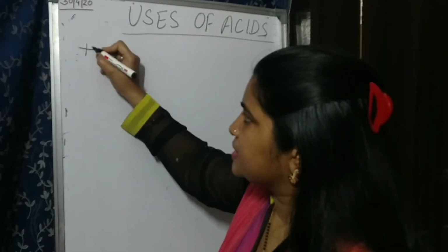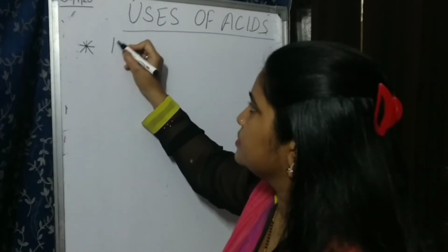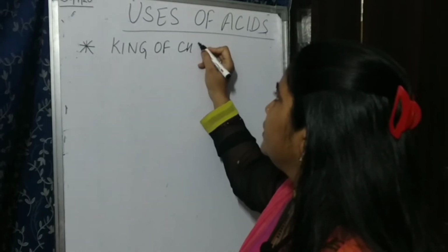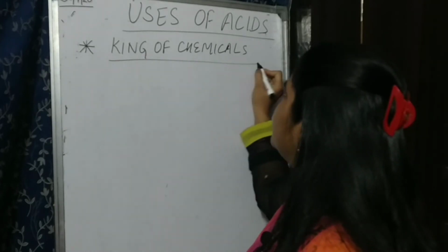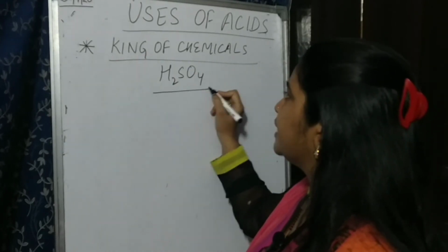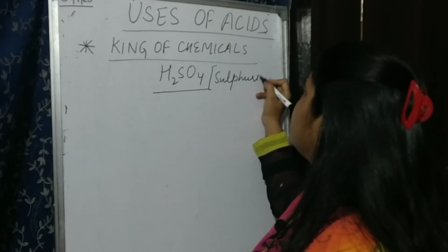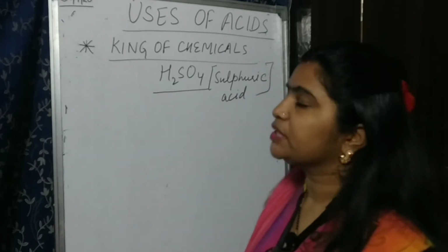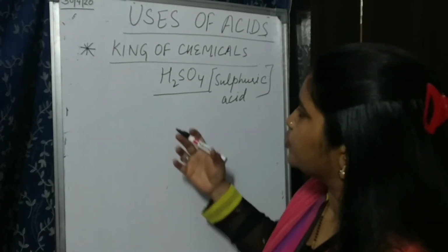Most important acid, which is also known as king of chemicals. You know which acid is known as king of chemicals? Anyone? I hope you must be knowing. It is nothing but H2SO4, that is sulfuric acid. It is also known as king of chemicals because it is used in the preparation of various products.